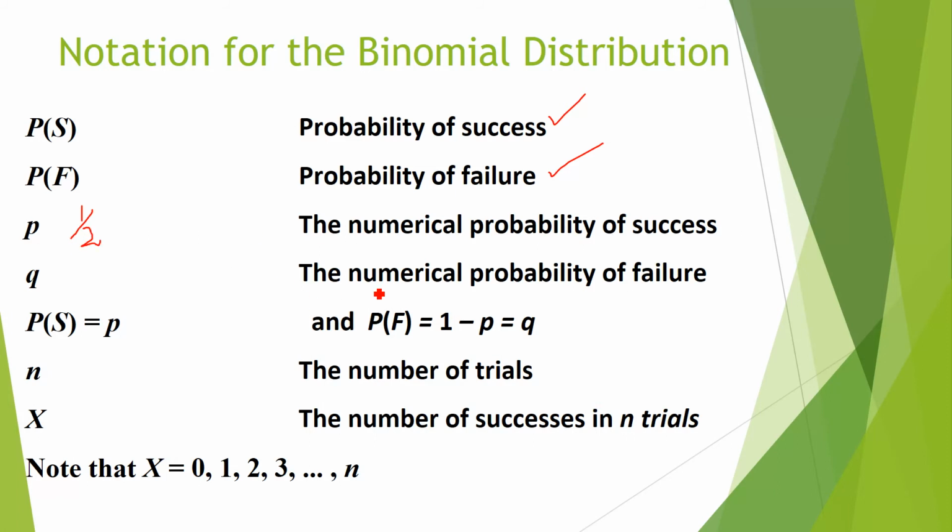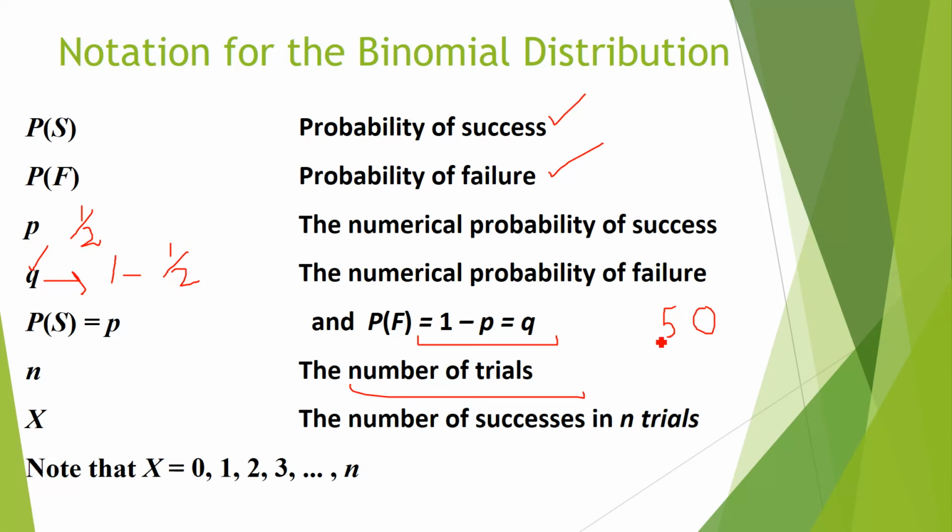Again, half. If it is not mentioned in the question, do not worry, because you know that the sum of the probability should be equal to 1. So we have to subtract this P from 1 in order to find out Q. If Q is not mentioned in the question, you have to subtract P, this probability, from 1, right? Then you will get the value of Q. And here I have mentioned as well, N is the total number of trials. Suppose if I say you have to flip the coin 50 times, so you have to use N as 50. X, the number of success.